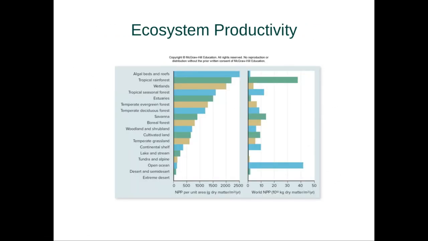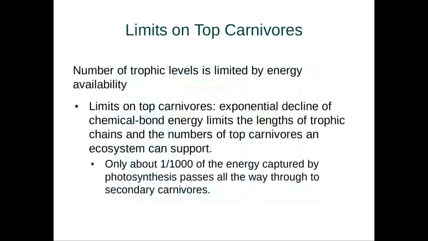Now, this leads us to ecosystem productivity. So we have NPP per unit area of all these different places. You notice that not every ecosystem is the same. Extreme deserts have very, very low NPP, whereas algal beds and tropical rainforests have very high NPP. And you can look at that at the local level, or you can look at the global level. We see high productivity in tropical rainforests, but very, very low levels of NPP in the open ocean. And you can even see something like algal beds and reefs, which have high per unit NPP, but at the global level, they account for a very, very low amount of our global NPP. So that's our primary production.